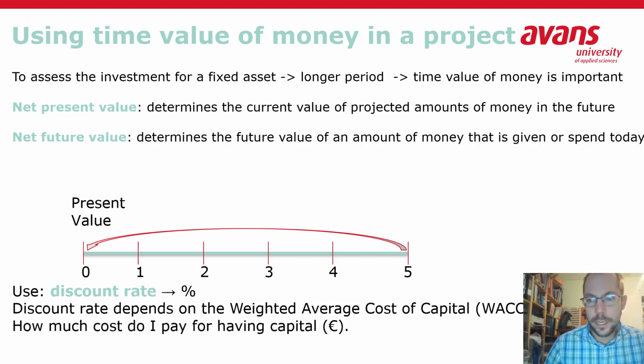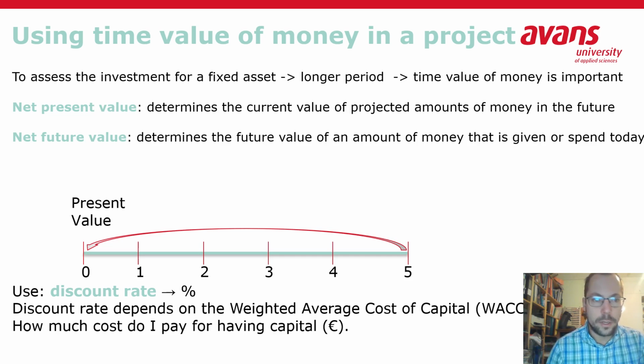So that means that it's quite a hassle to do the calculations. You can say, okay, I would like to bring back, for example, a couple of costs and a couple of incomes that happen in 5 years from now. I want to bring them all back. There's a couple of costs and a couple of incomes in 4 years from now. And well, I have to individually bring them back to today. So you have to do this calculation for every single cost and single income each time with this formula. Later on, I will give you a quicker way to do this. But for now, let's stick to this formula because that's the one that you know.